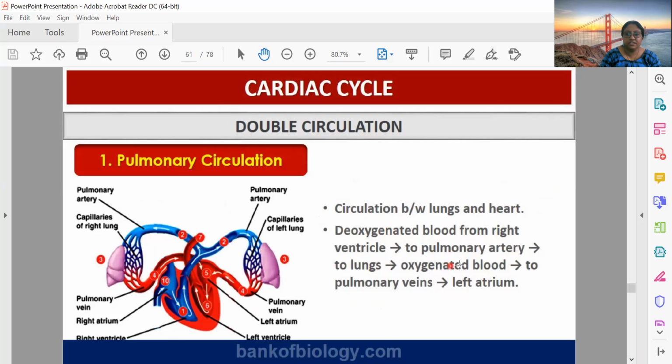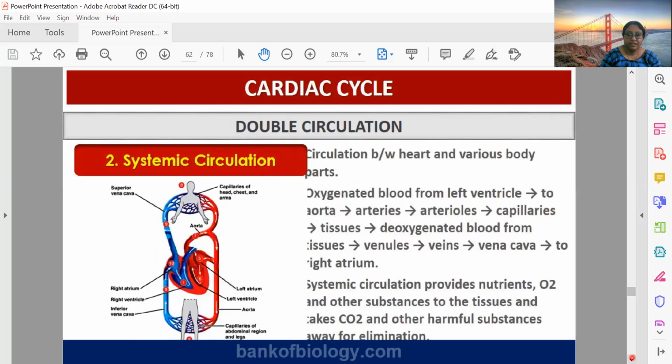It will get oxygenated, and go to the pulmonary vein and left atrium. And systemic circulation includes oxygenated blood from the left ventricle to the aorta, then arteries, arterioles, capillaries, tissues, then deoxygenated blood from tissues. It will go to venules, veins, vena cava, and to the right atrium.